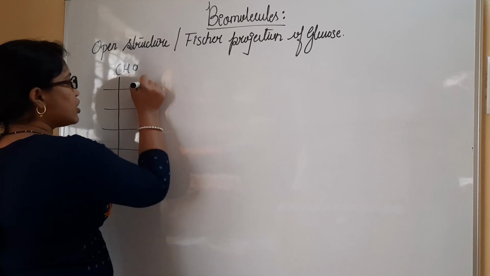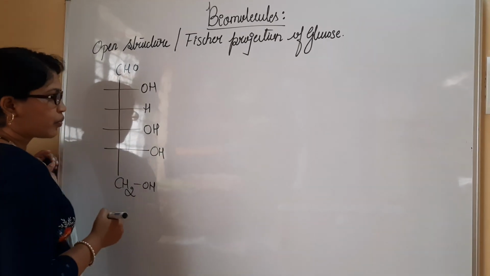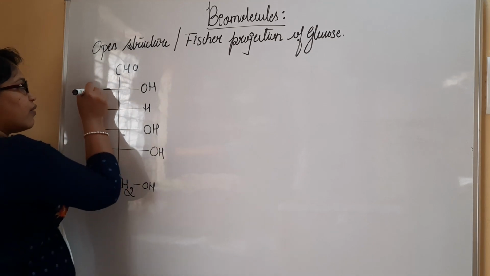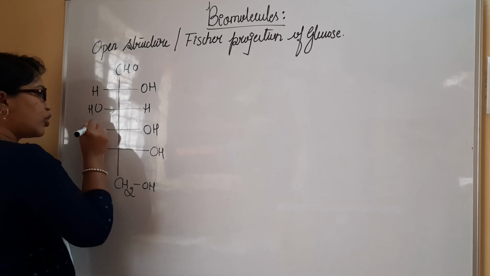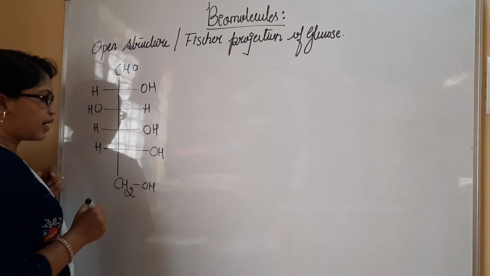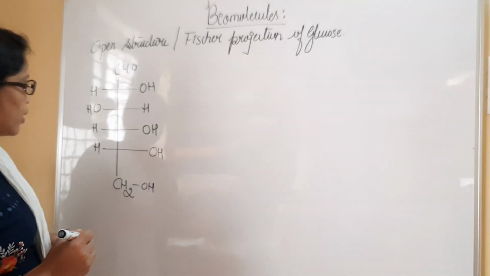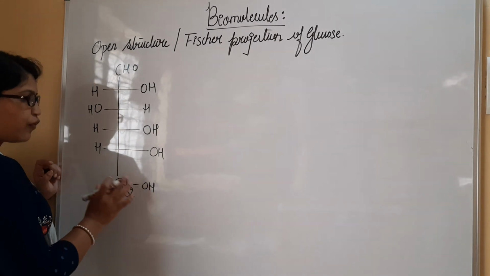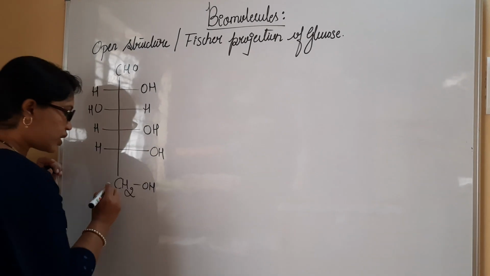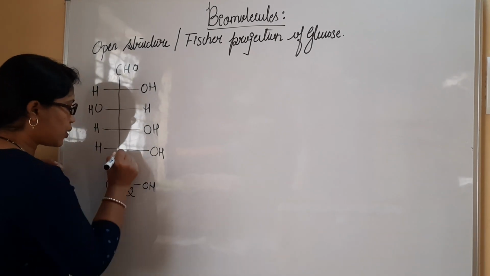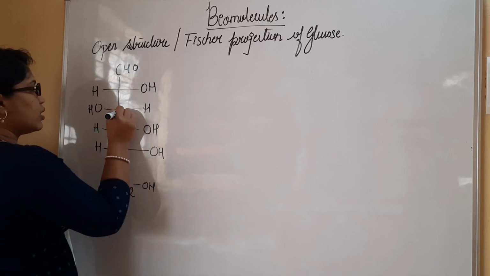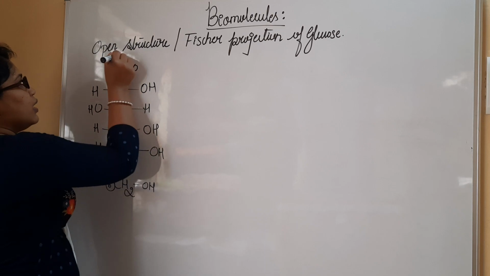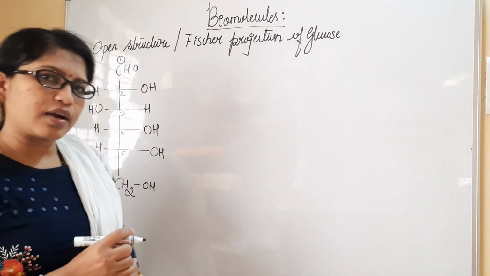Here I have H, again I have OH. Respectively I have hydrogen atoms at the other side as well as hydroxyl groups at the other side. Then CH2OH, if you start counting from the downside, is the 6th carbon, then 5th carbon, 4th carbon, third carbon, second carbon, and first carbon atom for the